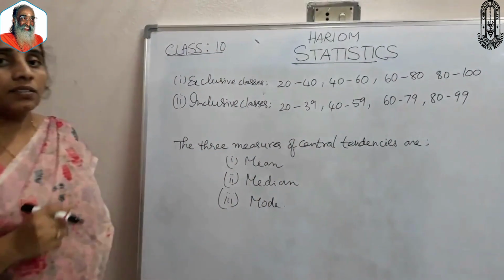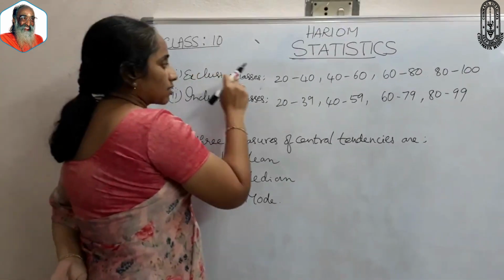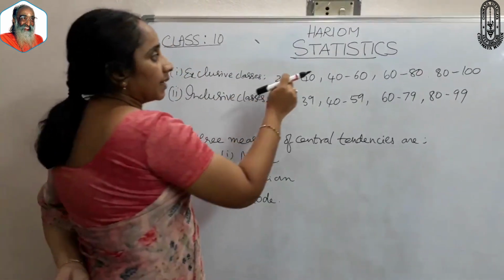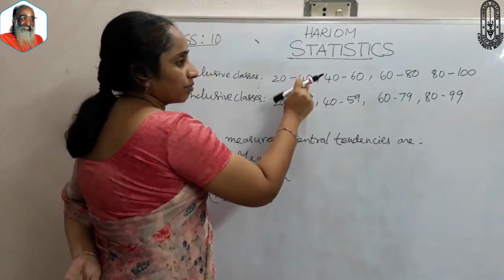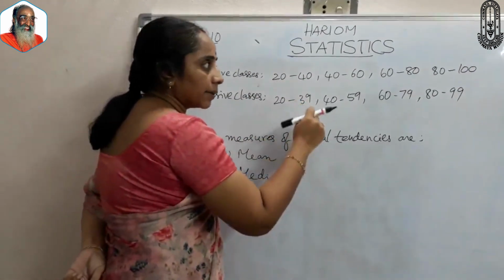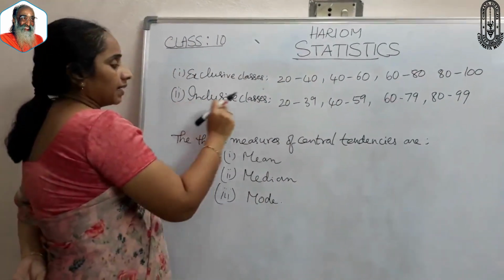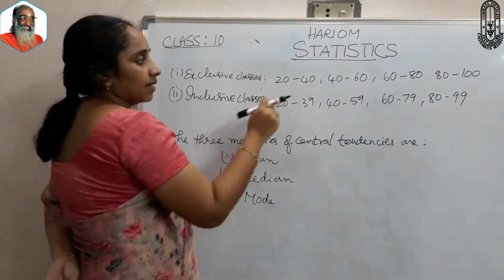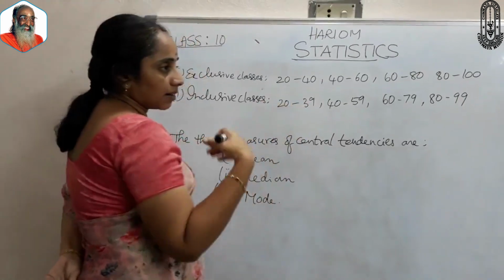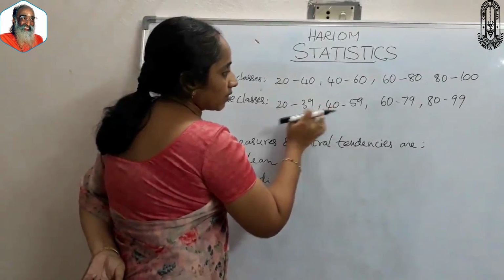Here one thing you have to observe: in exclusive classes, the upper limit of the previous class is equal to the lower limit of the next class. But in inclusive classes, the difference between the two classes is 1.